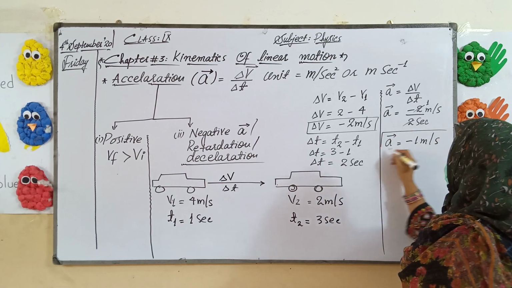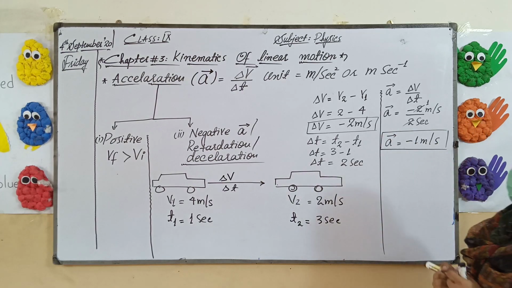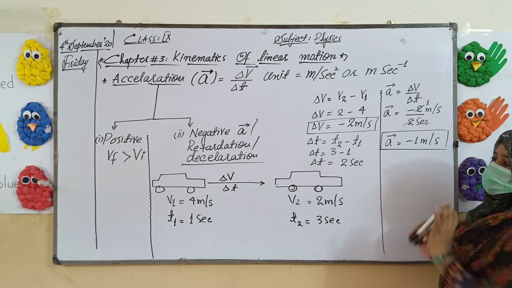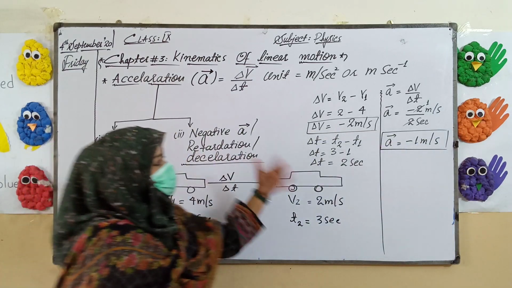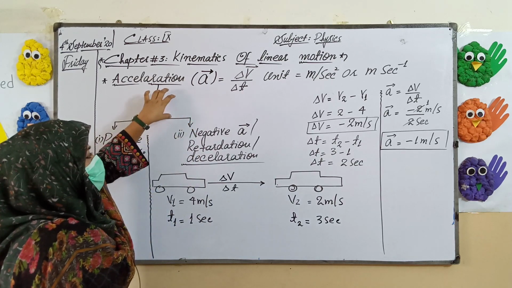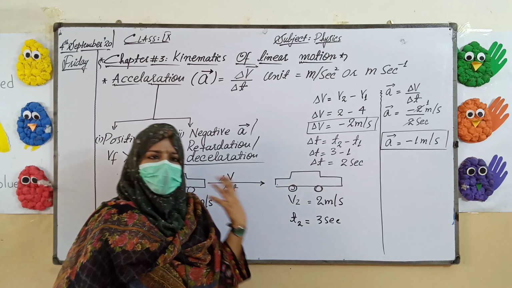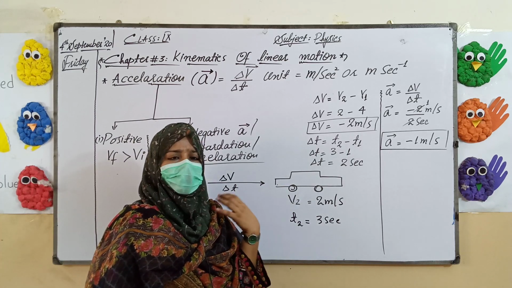Now, if the answer is negative, we are getting negative acceleration. When the acceleration is negative, the type of acceleration is deceleration, or we can say the vehicle or any body will slow down in its movement, slow down in its velocity.